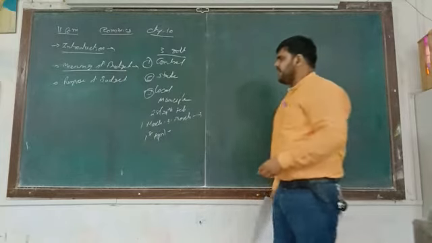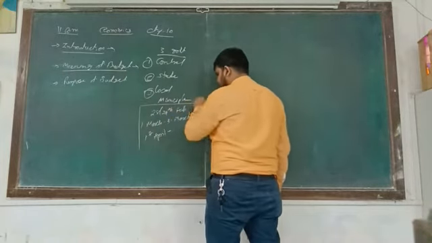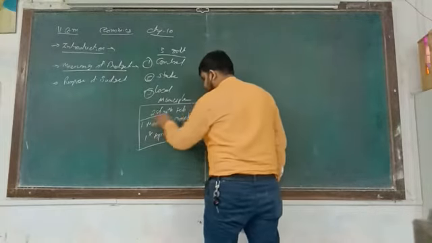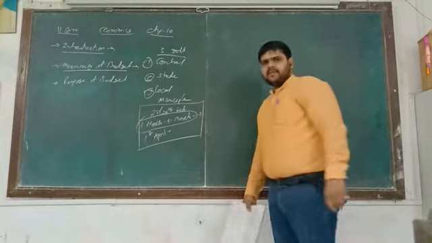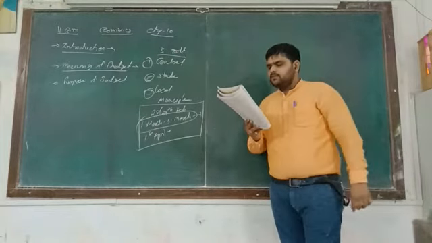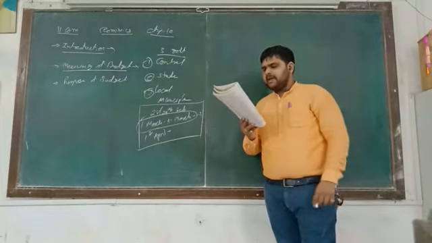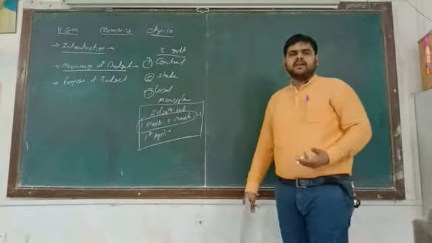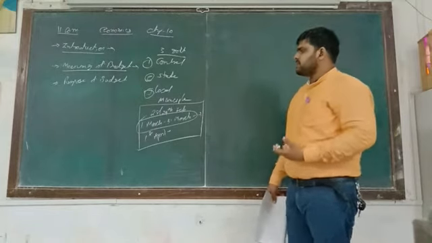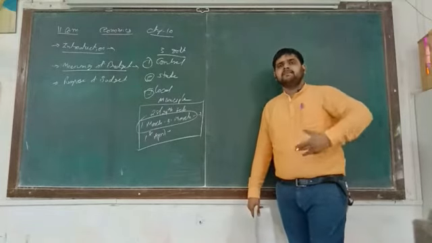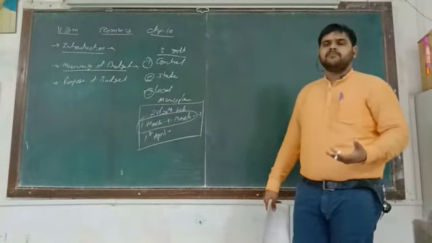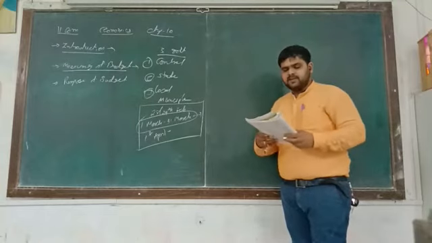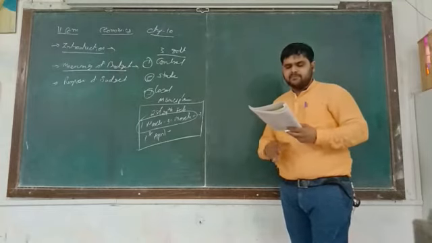So these are the important dates: which date they are making the budget, and what is the correction period? One month is there for the correction period. Next, usually a budget is declared by the finance minister of the country, state or head of the governing body. So the finance minister makes the budget and presents it in front of the government. So this is all about the 5 main important functions of the meaning of budget.